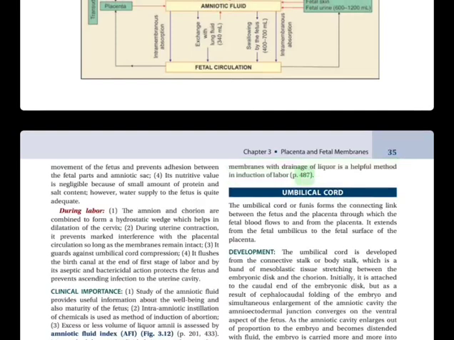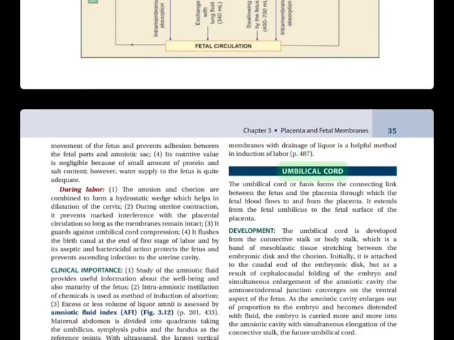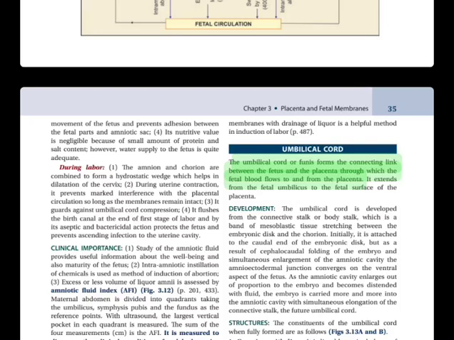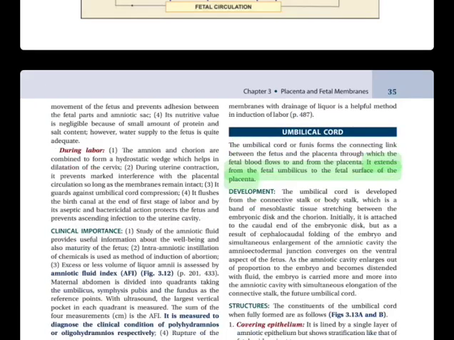Umbilical cord. The umbilical cord or funis forms the connecting link between the fetus and the placenta through which the fetal blood goes to and from the placenta. It extends from the fetal umbilicus to the fetal surface of the placenta.